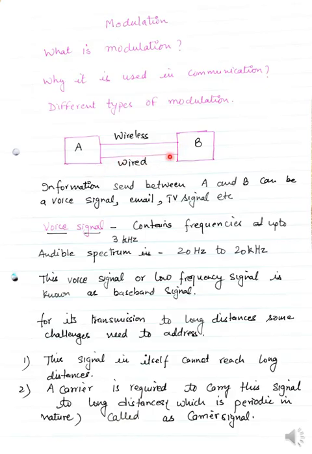For the wired medium, the problem is that the users need to be close to each other, and for each connection you need to have a dedicated line given to the users. For the wireless medium, it's a radio link between user A and user B. The perfect example is sending it through air.